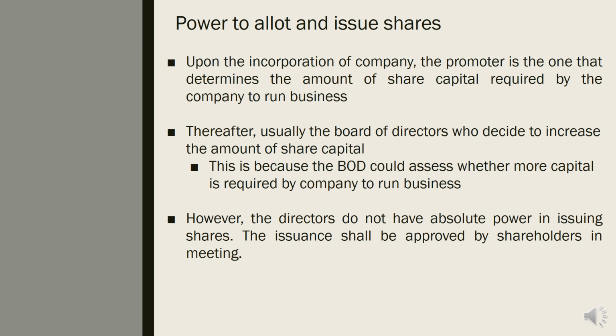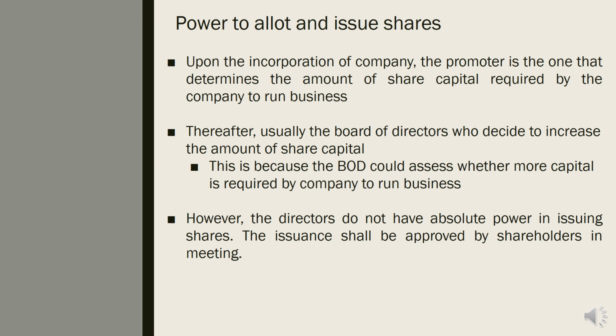Once a company is incorporated, the next step is that the company will form the board of directors. The board of directors decide what to do with the company and how to run its business. So they would know whether the company needs more capital to run the business. If the board of directors decide to increase the amount of share capital, they can do so, because they know if the company requires more capital to run the business.